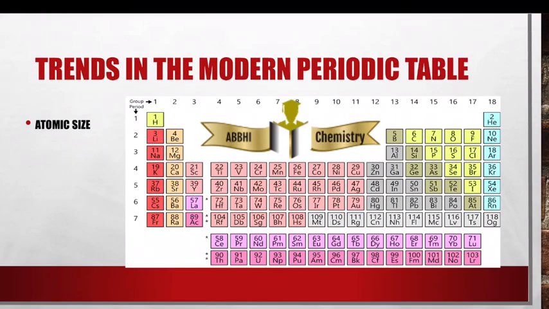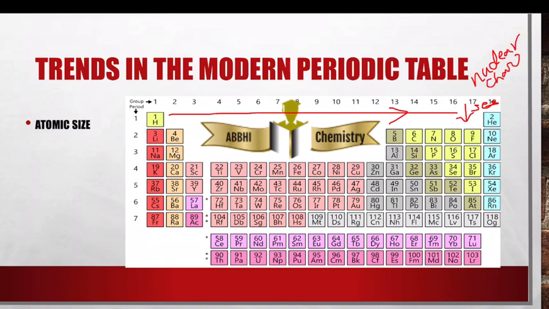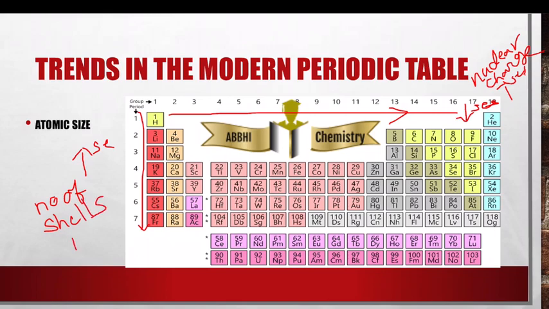The next trend in the periodic table is atomic size. As you go from left to right in a period, the atomic size decreases. Why? Because the nuclear charge increases. As you go from top to bottom, that is in a group, atomic size increases. Why? Because the number of shells increases.